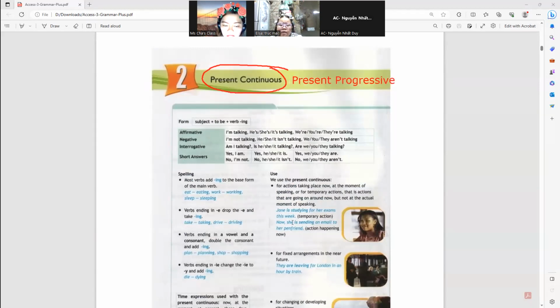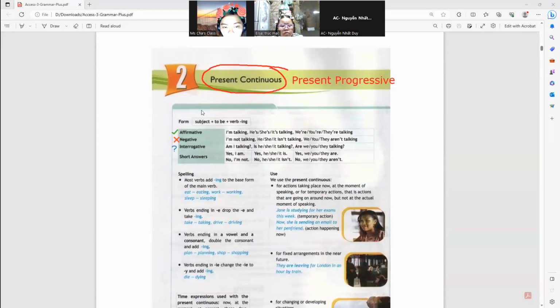Of course, the thing to remember whenever we are describing a grammar pattern, what did I always tell you? There is always the affirmative, negative, interrogative, and short answers.